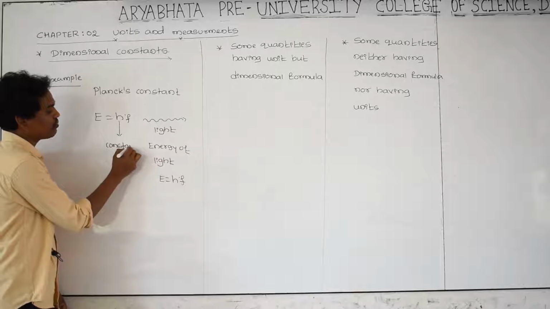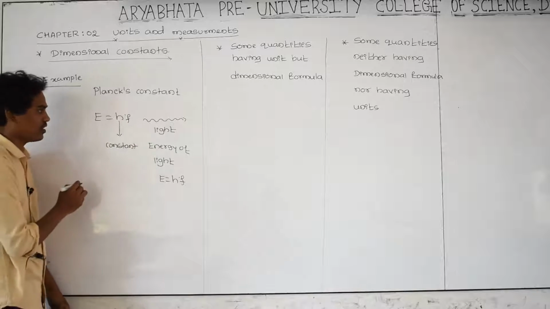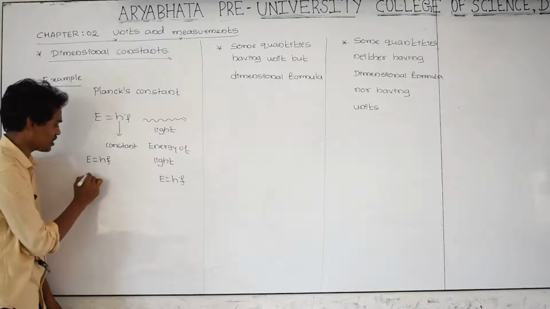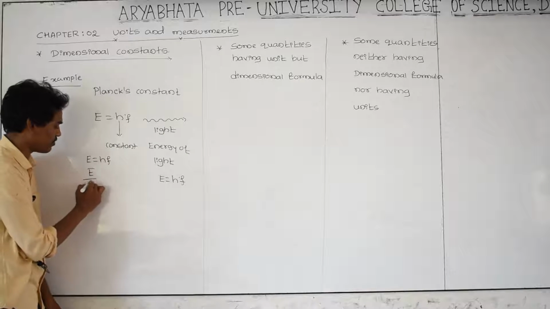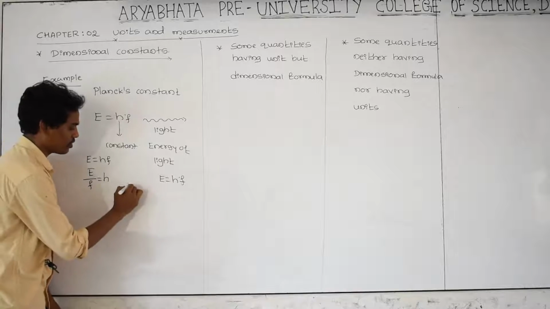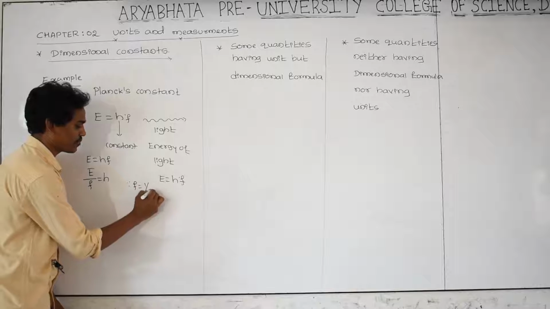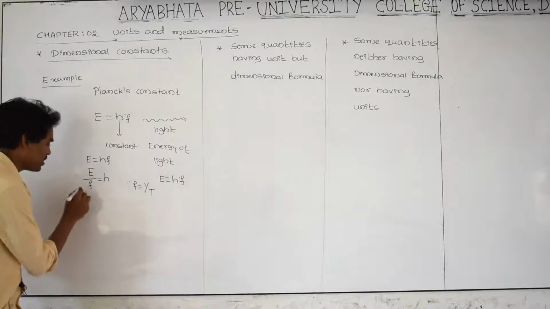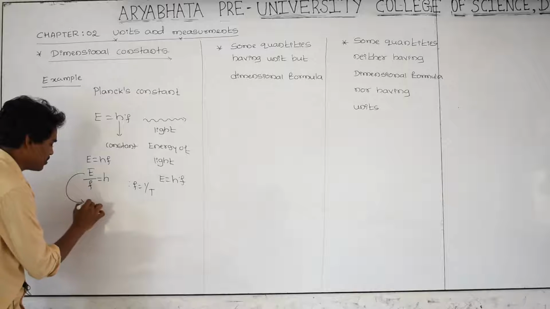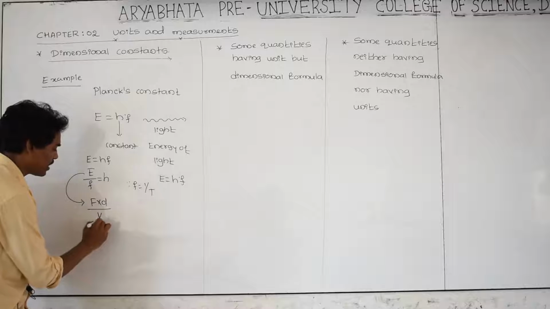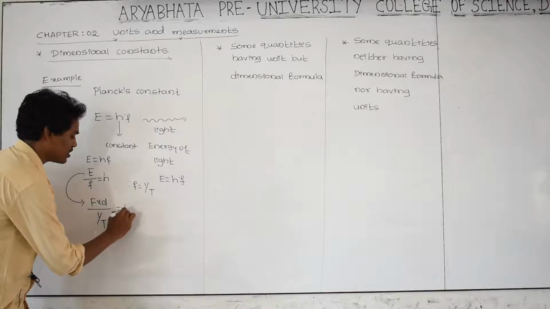What is the dimensional formula for h? That is E is equal to h into f. h can be written as E divided by f is equal to h. Therefore, f equal to 1 by t. Inverse of time is called a frequency. Then E is nothing but, I am writing it as, force into displacement divided by f, which is nothing but 1 by time. This is equal to h.